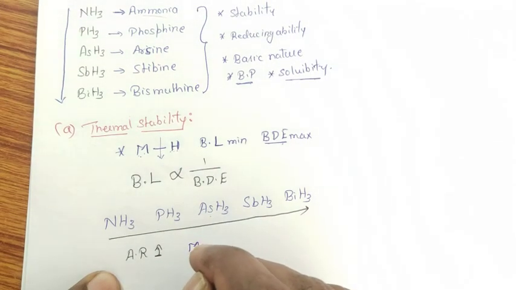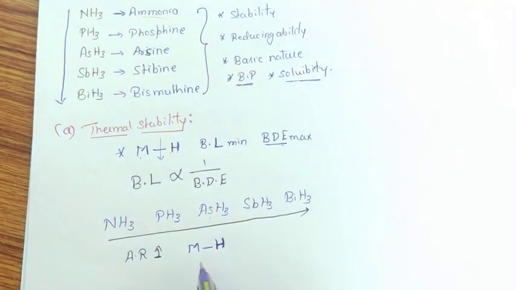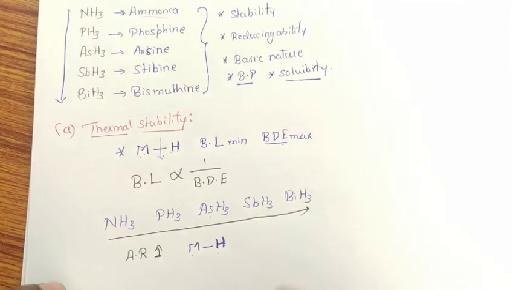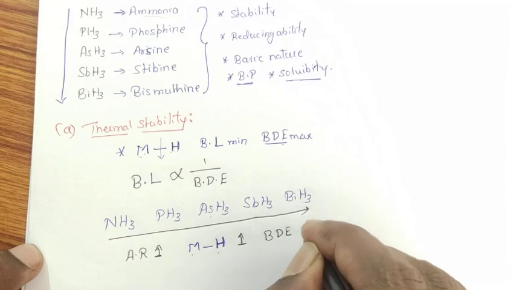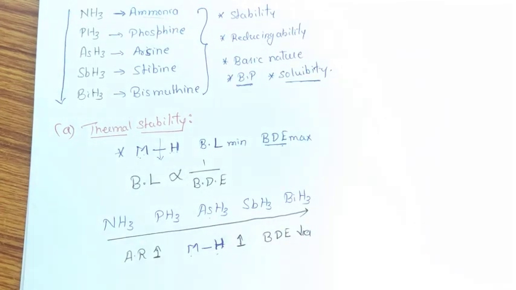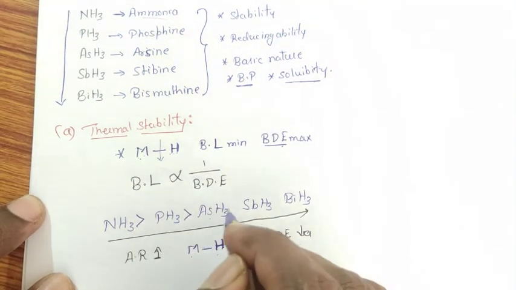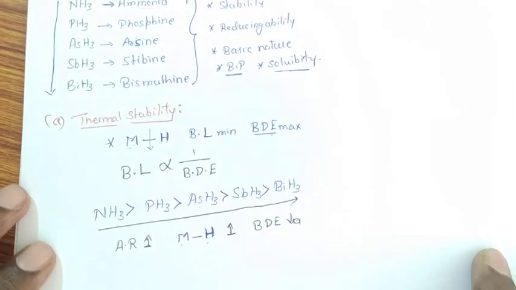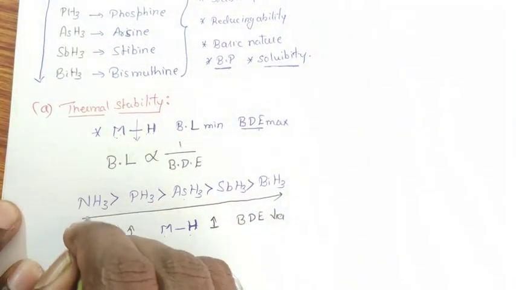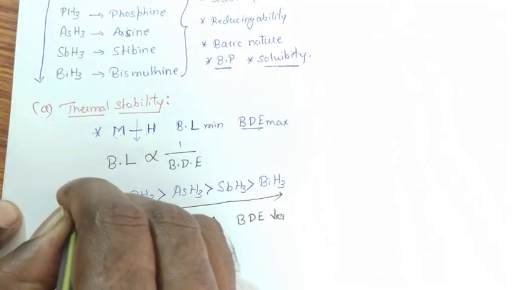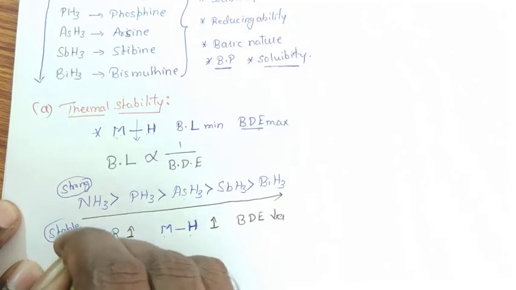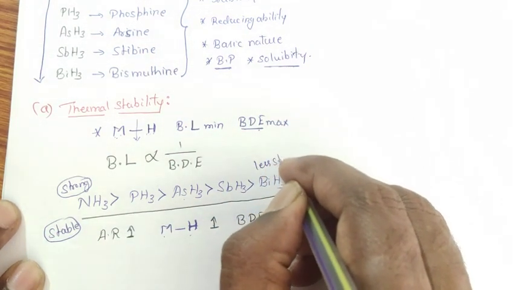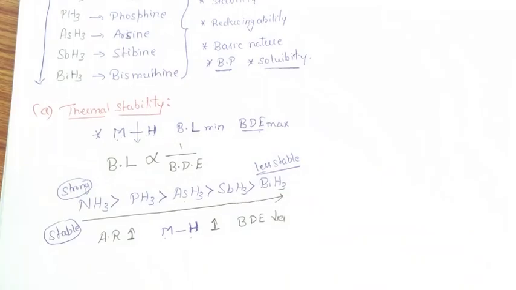Due to this, the bond distance between the group 15 element and hydrogen also increases. Hence, bond dissociation energy decreases. Therefore, this is the decreasing order of stability of these hydrides. Ammonia is more stable in nature, and bismuthine is less stable in nature.